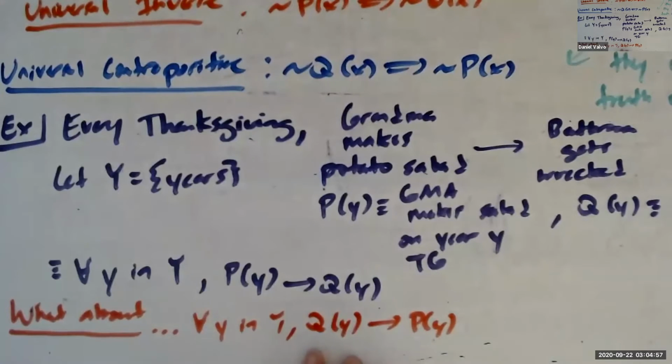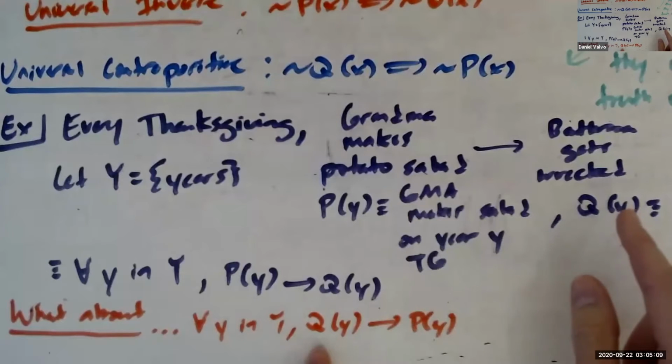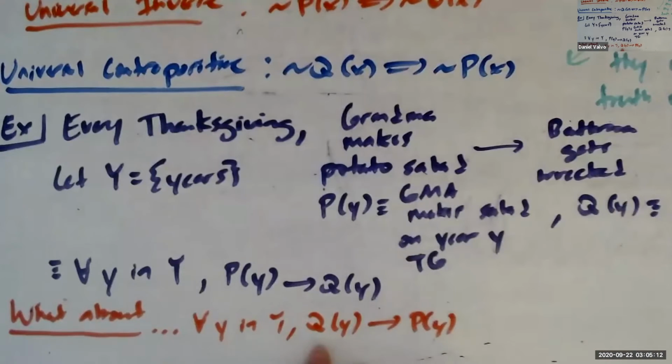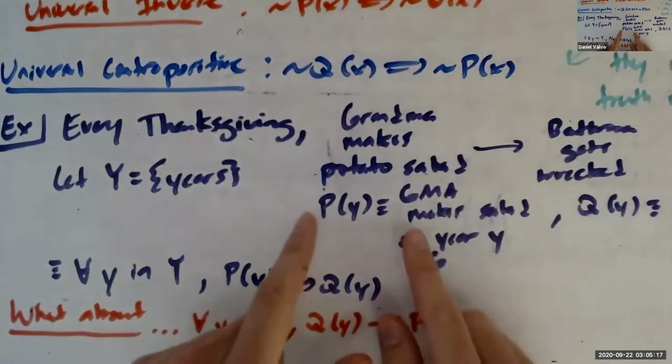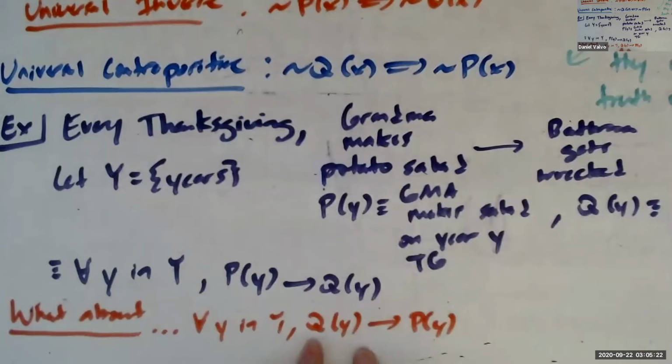And here it even makes more sense because once again, right? When we're talking about these universal conditionals, they relate to properties. So the property of a Thanksgiving having potato salad implies the property that the Thanksgiving bathroom gets wrecked, right? It's not a coincidence that on one Thanksgiving, grandma made potato salad and the bathroom got wrecked. We're saying every time grandma makes potato salad, the bathroom gets wrecked. But the converse points out that not every time the bathroom gets wrecked, grandma makes potato salad. There could be a coincidence.